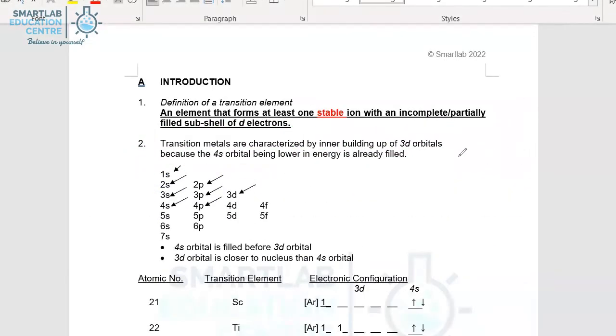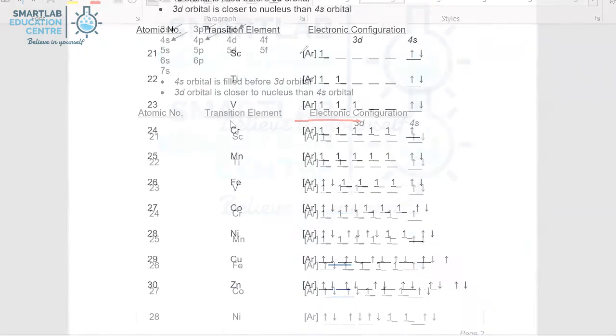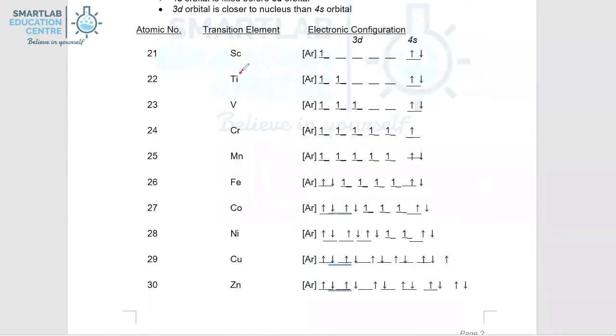A transition element is an element that forms at least one stable ion with an incomplete or partially filled 3D subshell. Let's take a look at some examples. So for example, in the case of titanium,